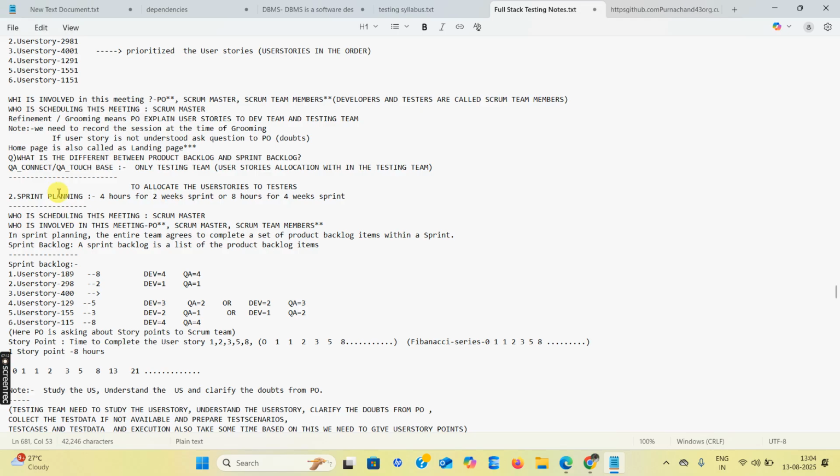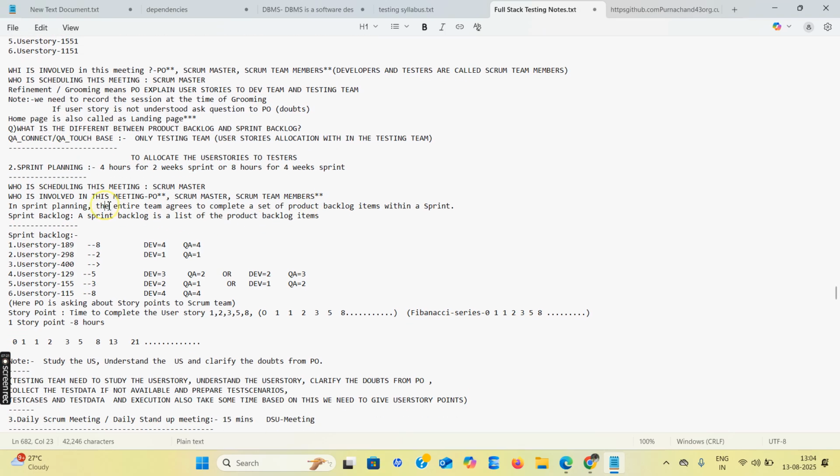Sprint planning meeting is scheduled by whom? Scrum master. Who is involved in this meeting? Product owner, Scrum master, and Scrum team members. This is the definition: in sprint planning, the entire team agrees to complete a set of product backlog items within a sprint. That is called what?